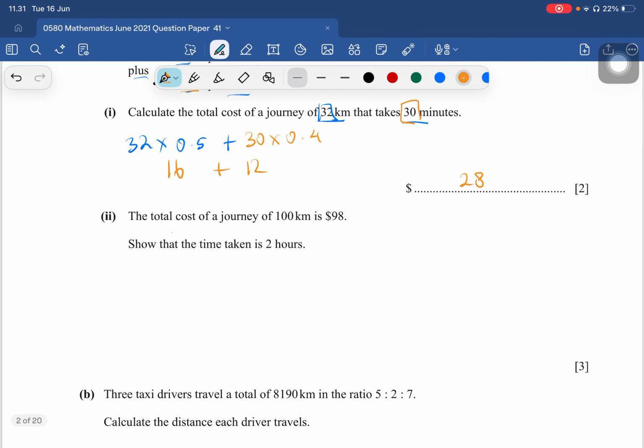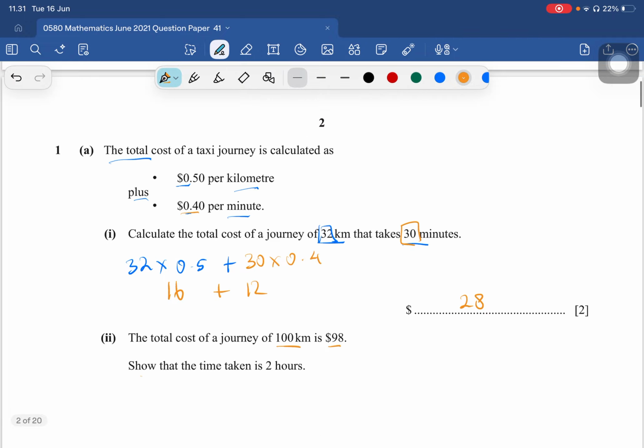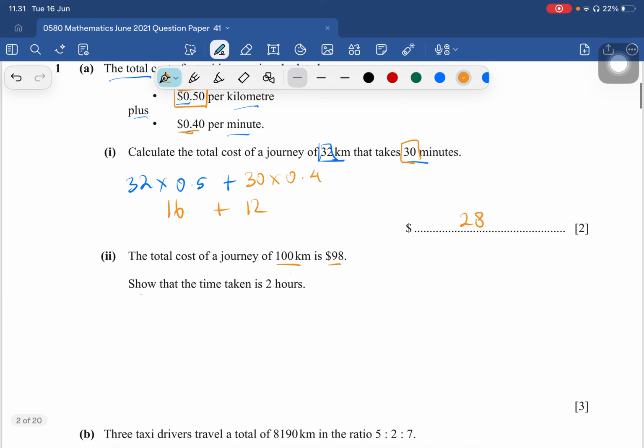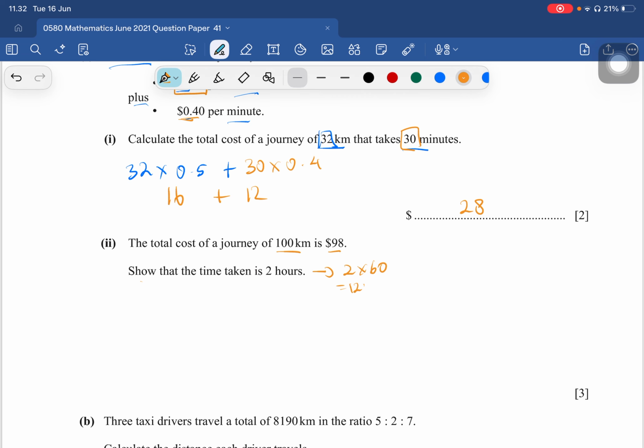The total cost of a journey of 100 km is 98. Show that the time taken is 2 hours. Here is the information that we need: 0.5 per kilometer and 0.4 per minute. So 2 hours, we multiply by 60 as 1 hour equals 60 minutes. So here is 120 minutes.